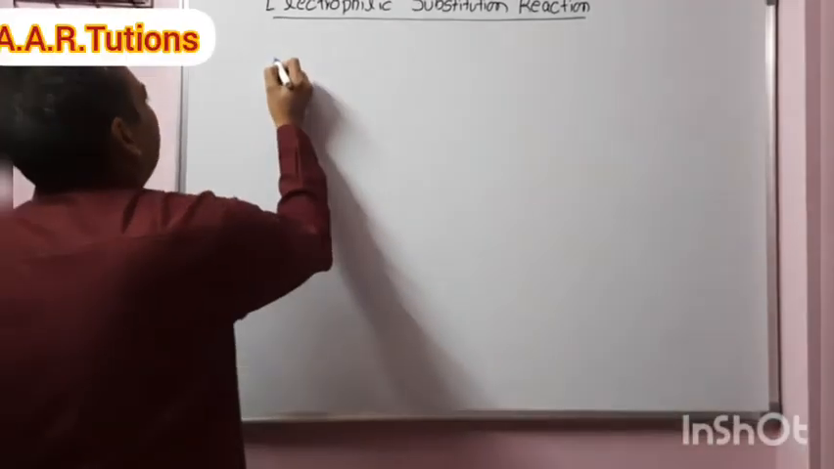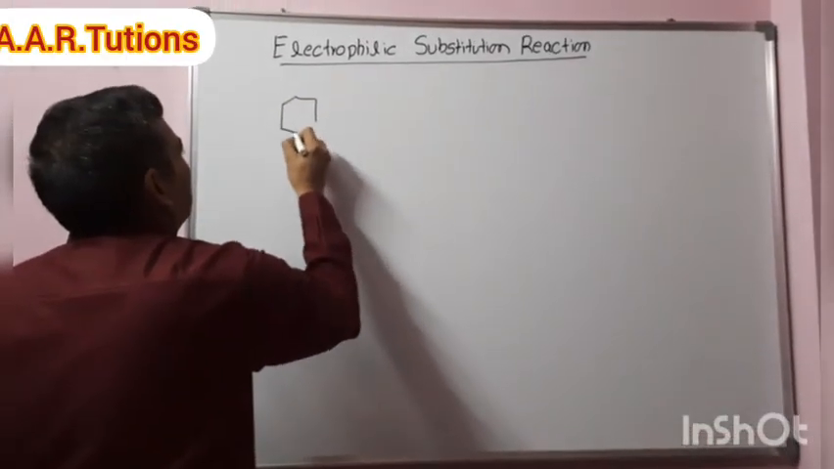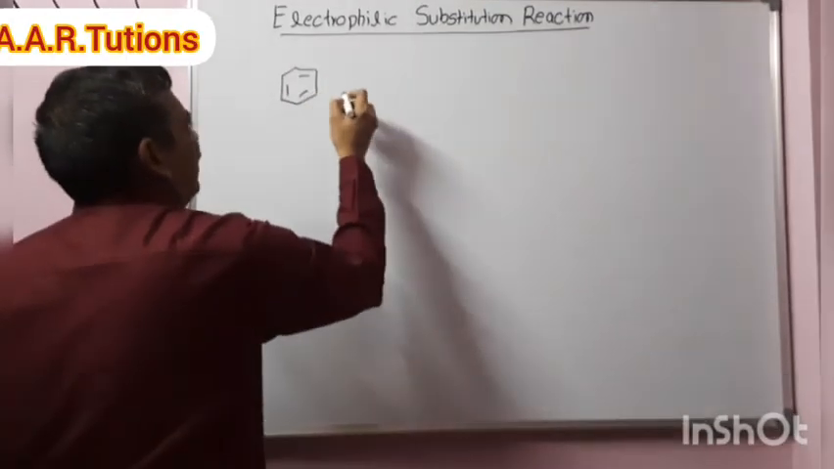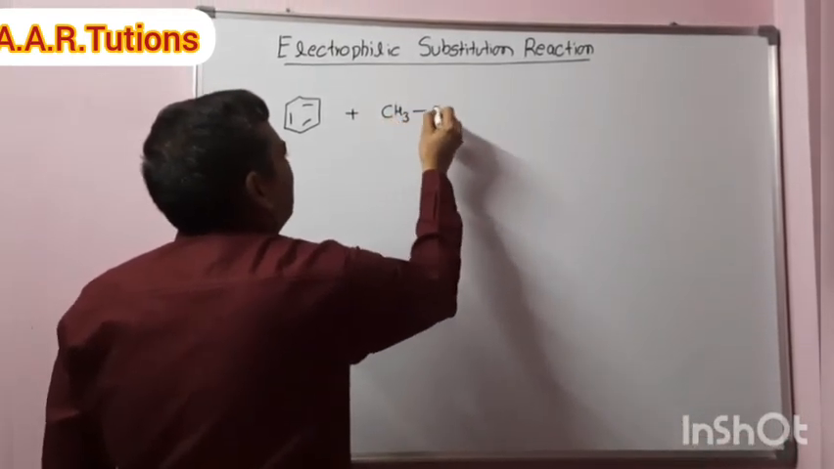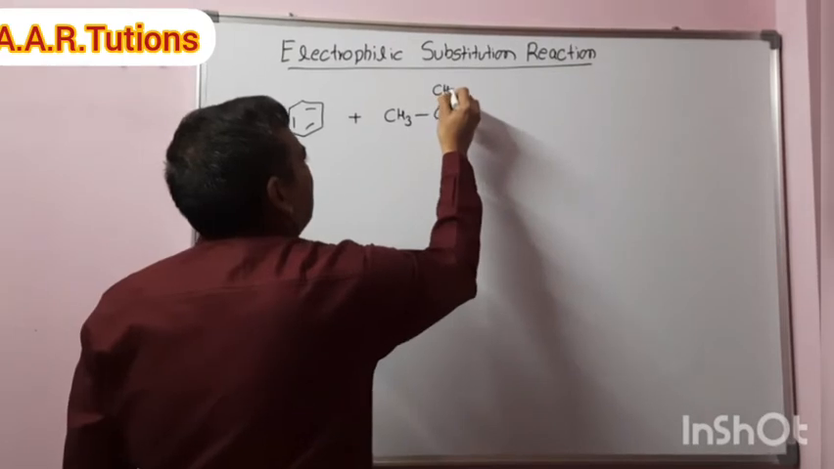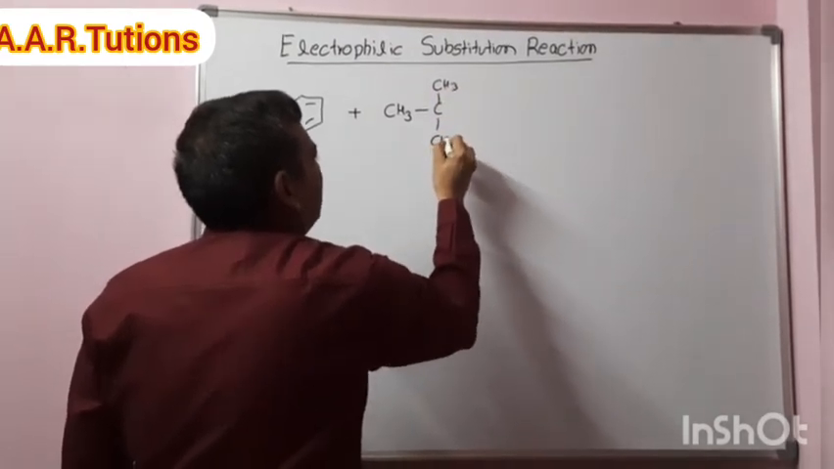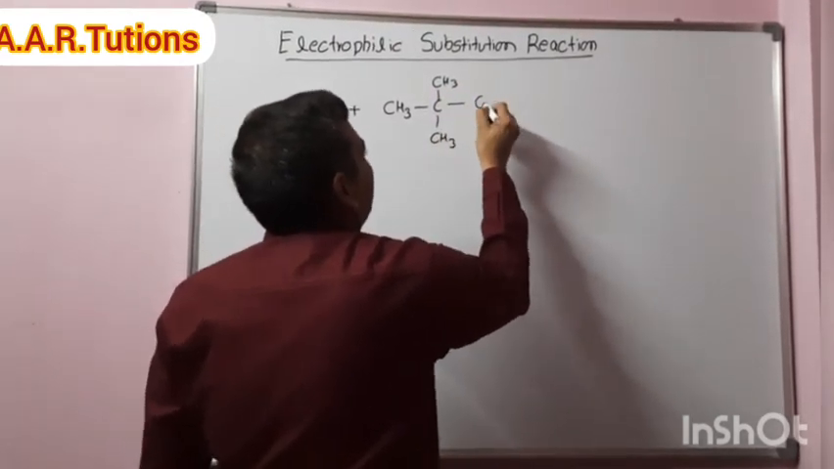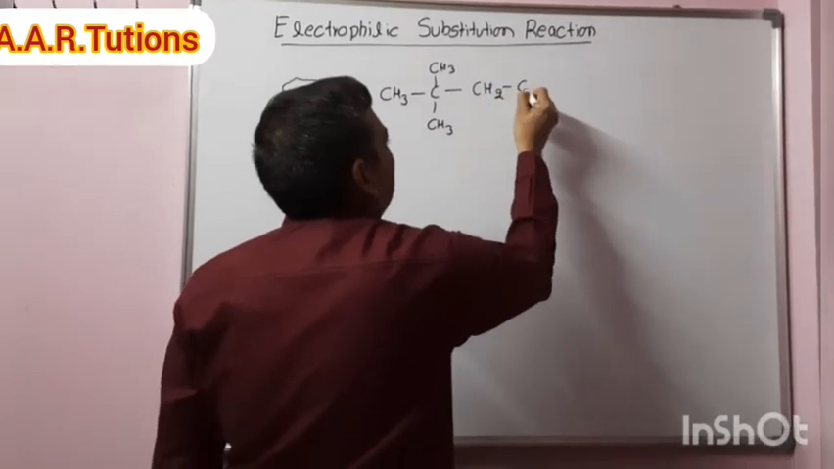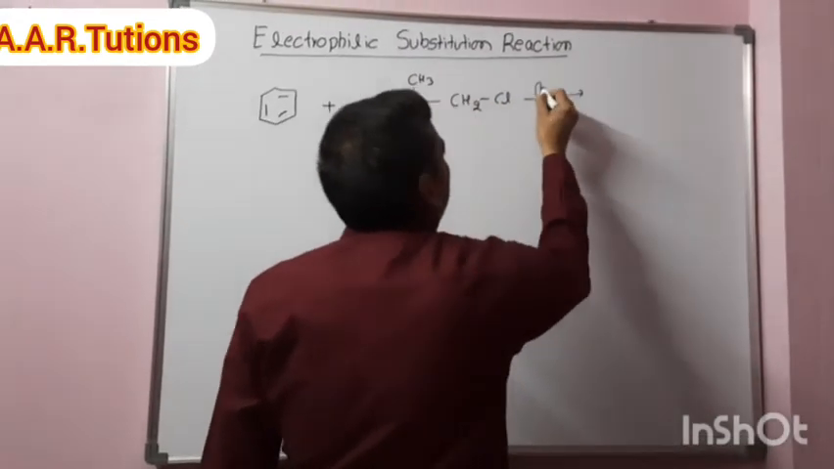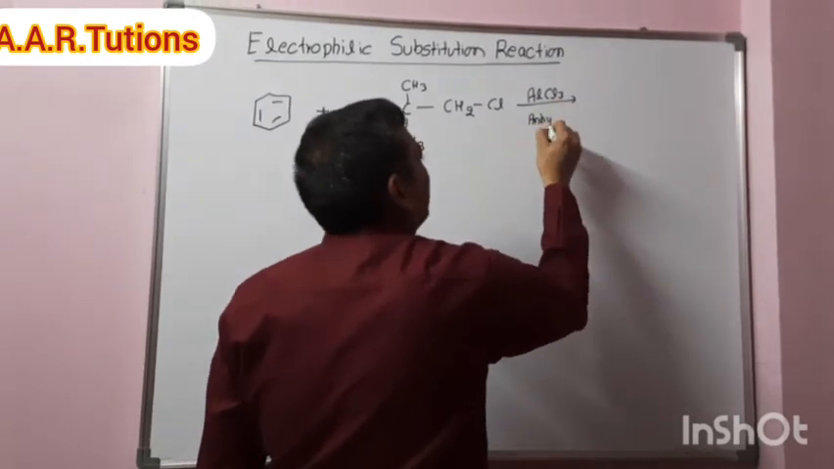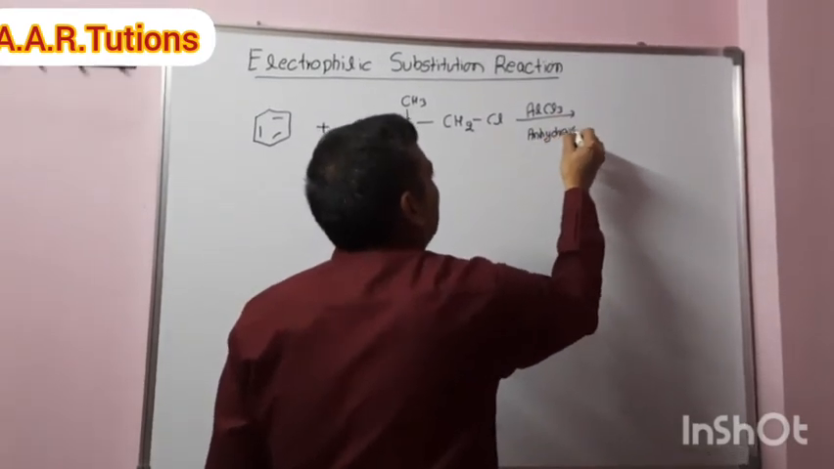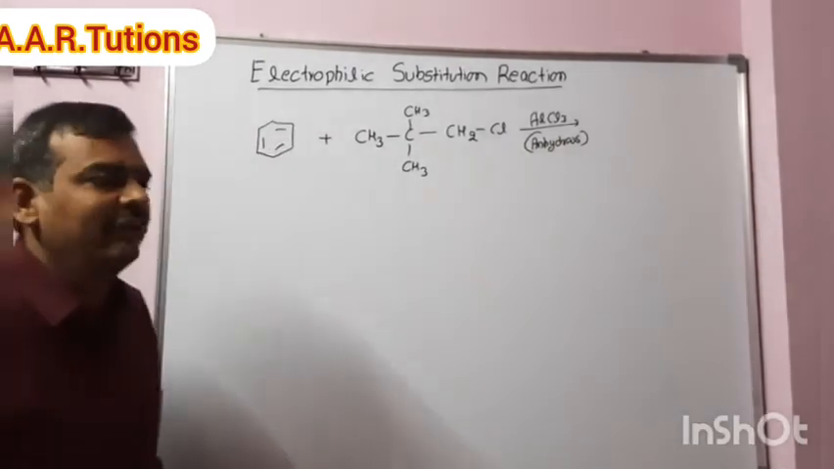Write the product formed when benzene reacts with CH3, C, CH3, CH3, CH2Cl in the presence of anhydrous AlCl3 catalyst. Write the product formed.